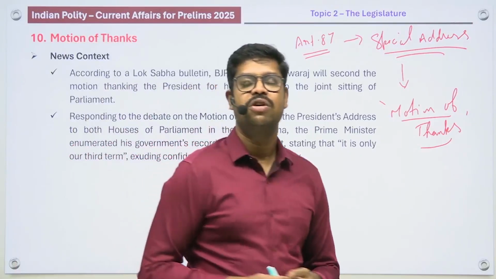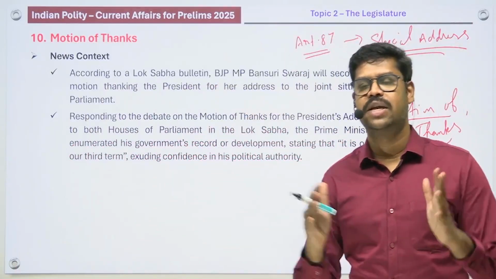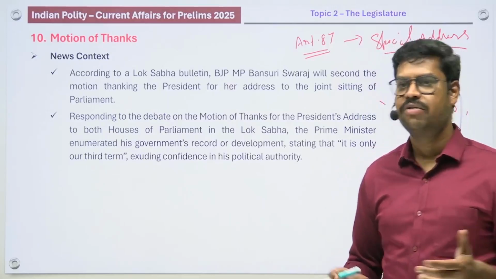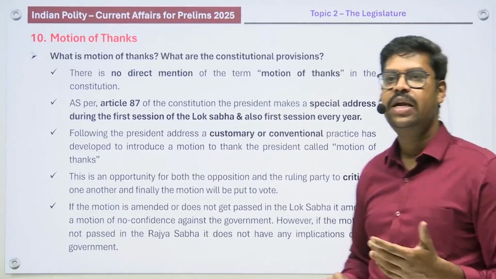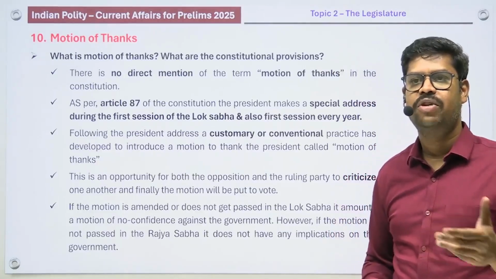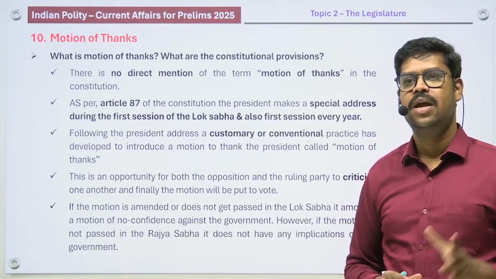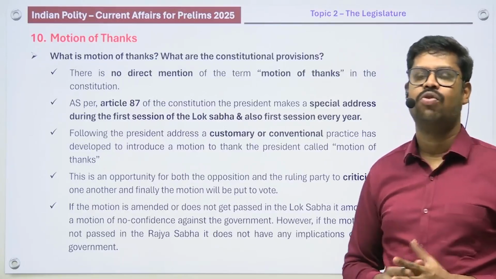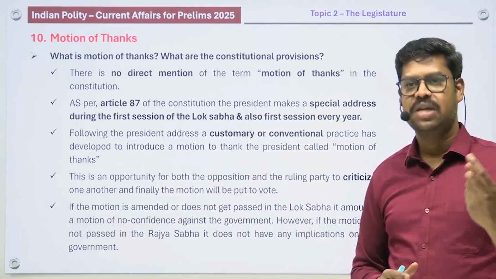But if the motion of thanks is passed, then the government has the full majority because they are getting it passed. But if the motion of thanks is not passed, or if there is any amendment to the motion of thanks, then it is automatically deemed to be what is called a no confidence motion against the government. There is no need for any separate no confidence motion. If the motion of thanks is not passed, it is automatically considered to be a no confidence motion, and therefore this is a basis on which the government has to resign.